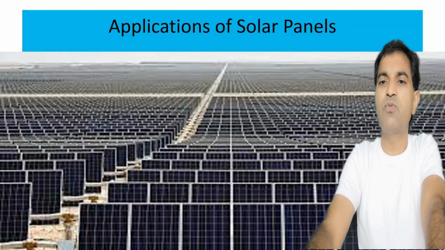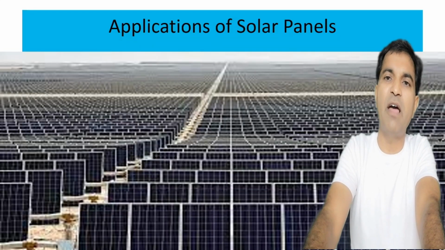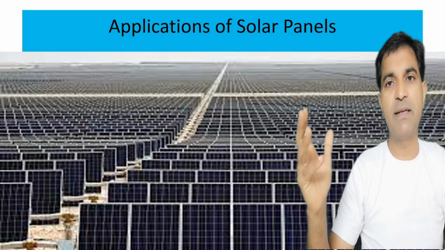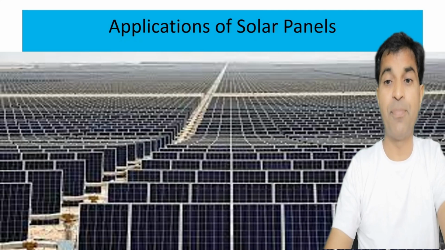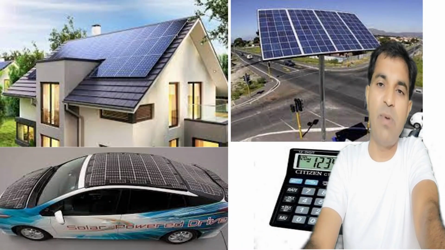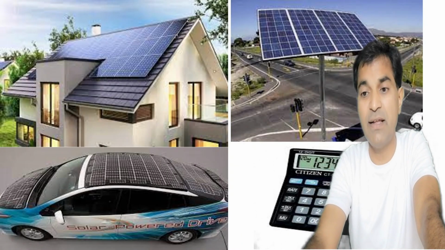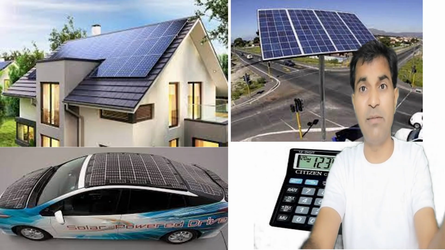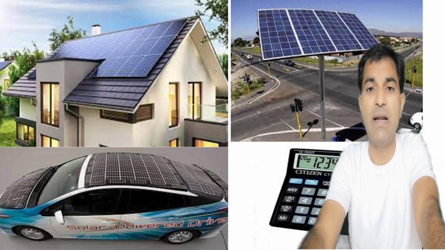Now, what are the applications of solar panels? Solar panels are primarily used for the production of electricity. Big solar farms are there in Gujarat as well as in India. Solar roof plants are also there. Cars may also run on solar energy. We are using many toys, traffic lights, calculators, and many devices which run on solar cells.